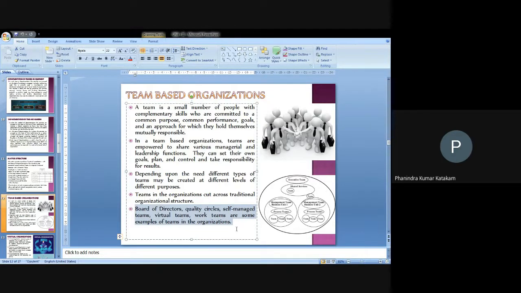Virtual teams are the teams you should be concerned with nowadays, because MNCs are working across different countries, where there are no physical interactions, only communication through ICT, information communication technologies, such as the internet, which people use to communicate and get their work done. That's the form of organizations we are going to see in recent days.